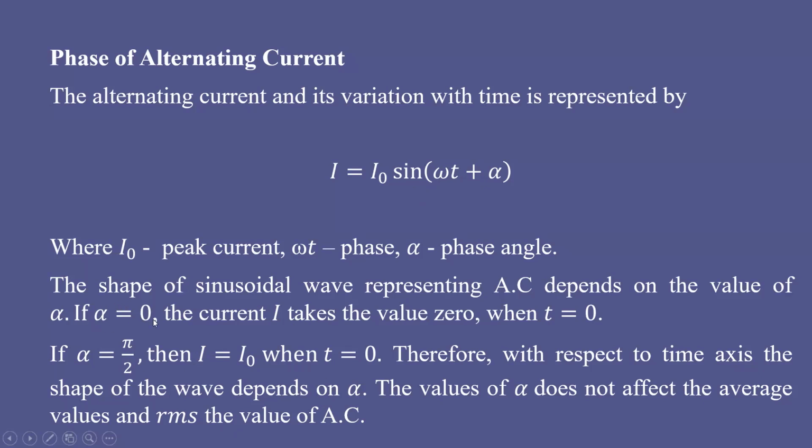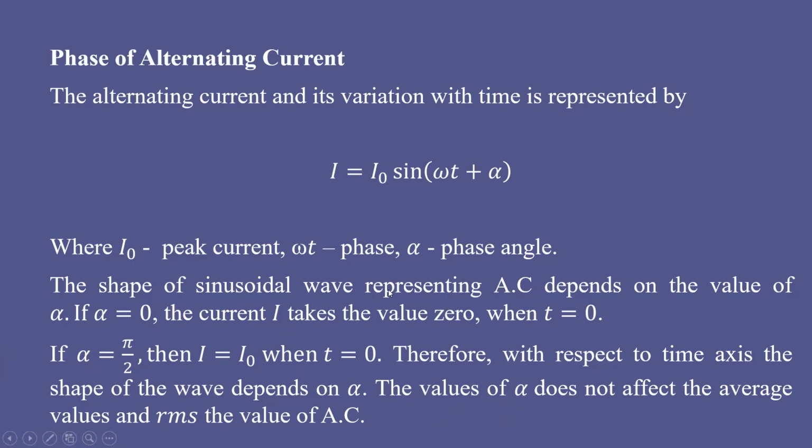Two cases you can consider. If alpha equals 0, current is 0 at t equal to 0. When alpha equals pi by 2, then current becomes I naught at t equal to 0. Therefore, the shape of the sine wave is different with respect to the time axis. If two signals are considered with alpha equal to 0 and alpha equal to pi by 2, then we say there is a phase difference of pi by 2 between these two signals.